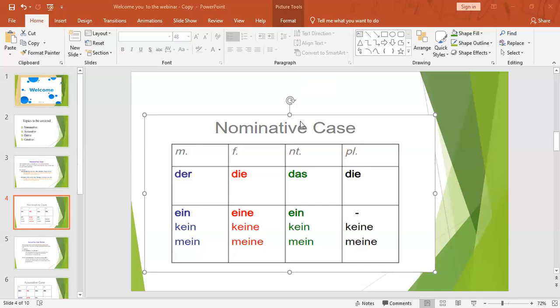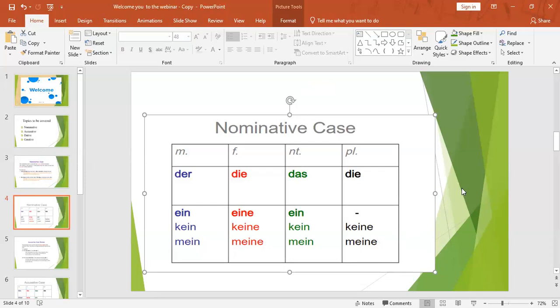I'm going to take the same noun, Auto, and show that example for all the different types of articles. One sentence I'm going to make for bestimmter, one sentence for unbestimmter, one sentence for the negative article, and one sentence for the possessive article. Mein is nothing but the possessive article. That is my car: das ist mein Auto. So in the nominative case, we are going to create four sentences: one for the definite article, one showing how we can use the same noun with the indefinite article, and then the negative article and the possessive article.